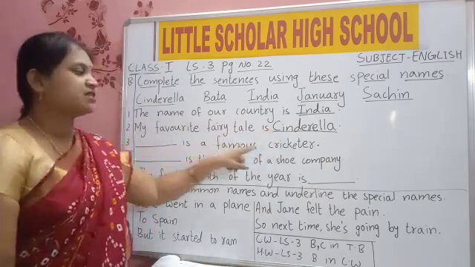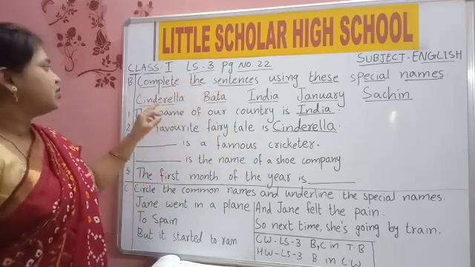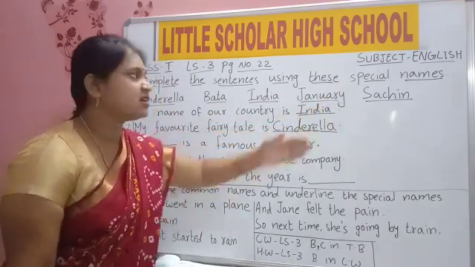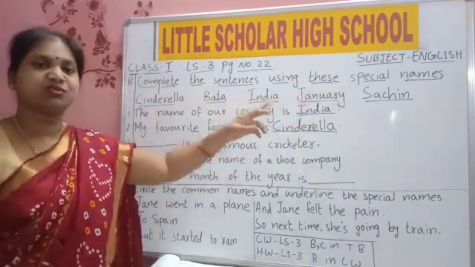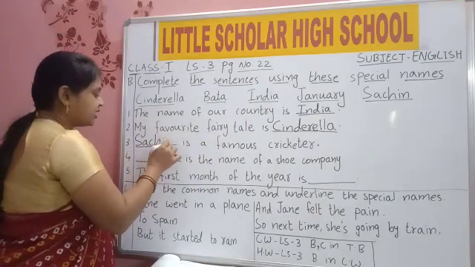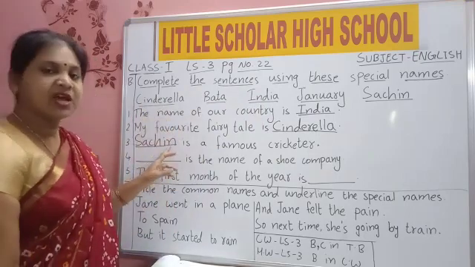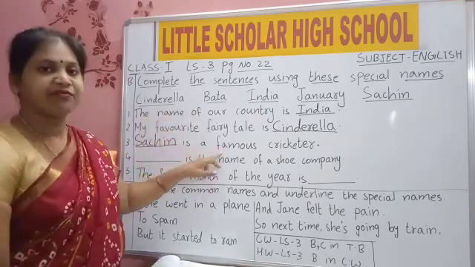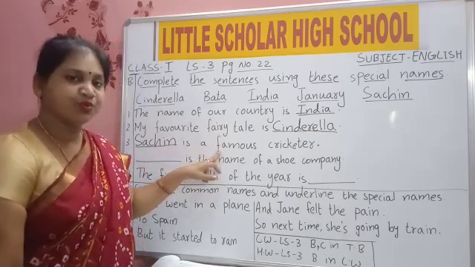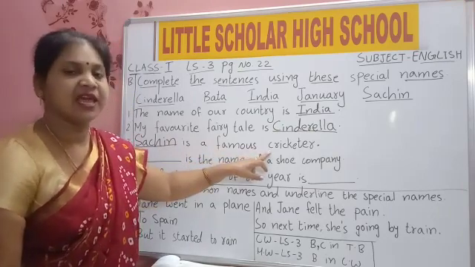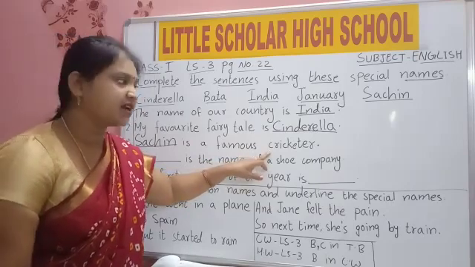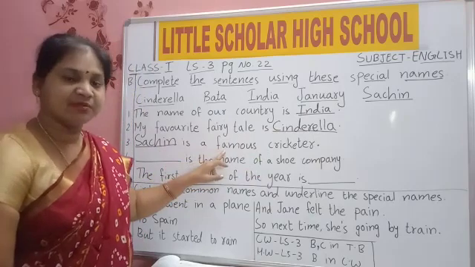Then, dash is a famous cricketer. In these names, Cinderella, Bata, India, January, Sachin, who is the famous cricketer here? Sachin. From this we should select and write Sachin. S-A-C-H-I-N, Sachin. Sachin is a famous, F-A-M-O-U-S, famous, C-R-I-C-K-E-T-E-R, cricketer. Sachin is a famous cricketer.